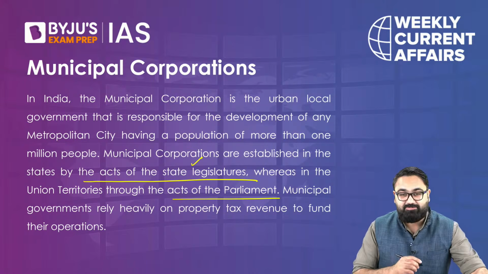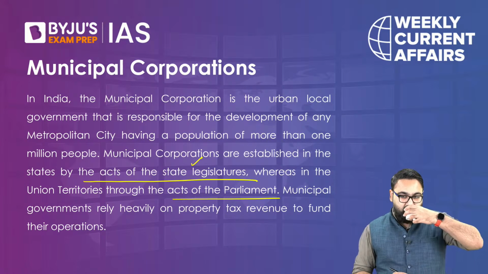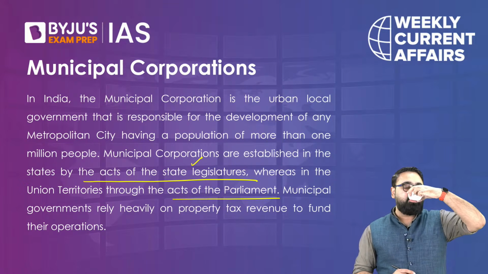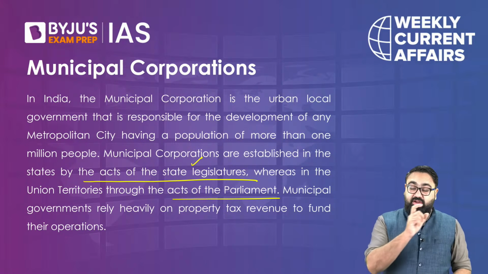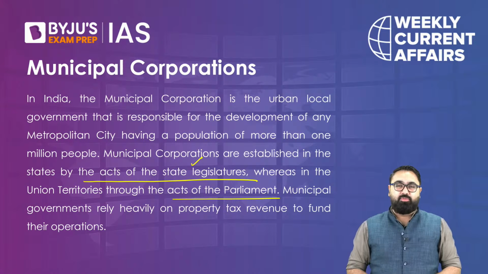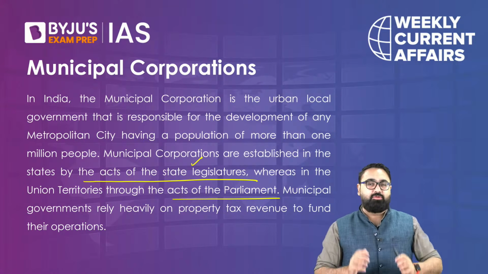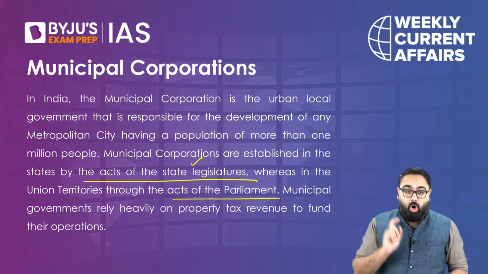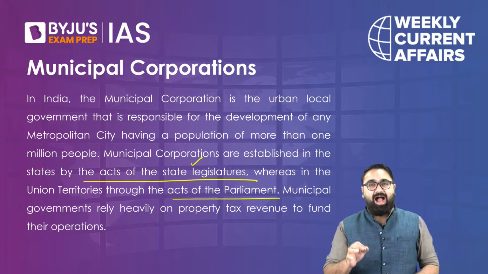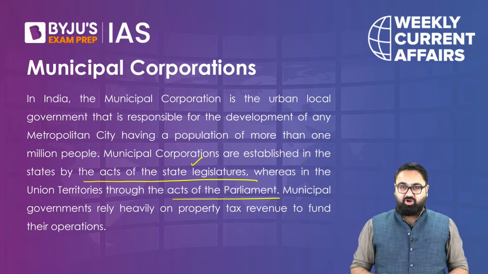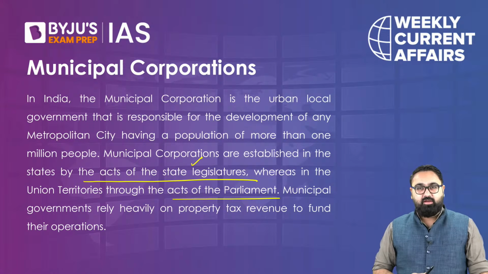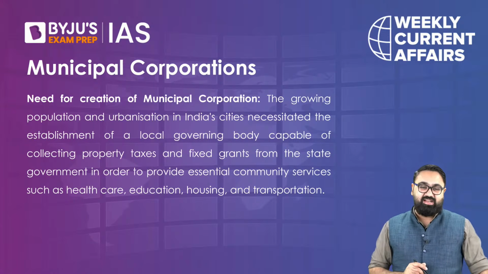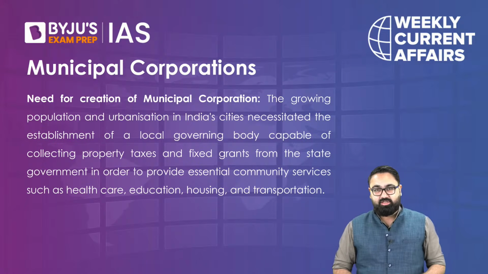This is what we saw specifically in case of Delhi as well. As we saw in case of Delhi, the trifurcation of the municipal corporation, the unification of the municipal corporation once again, all of that happened by an act passed by the Parliament of India, because in case of a union territory, it is parliament that becomes responsible, while in case of a state, it is a state legislature that takes up the responsibility.